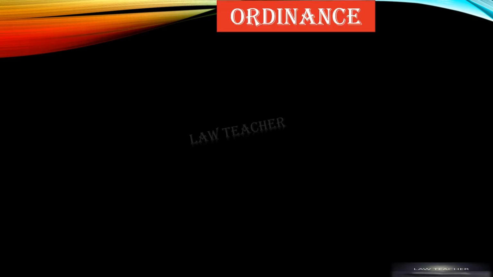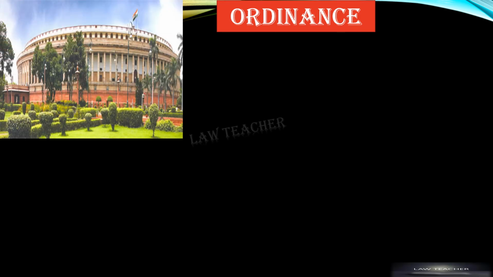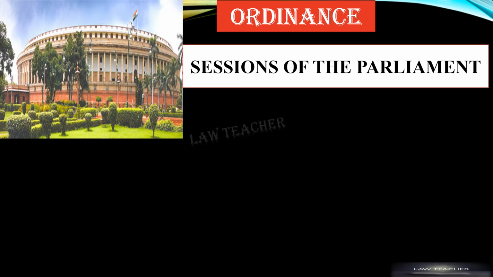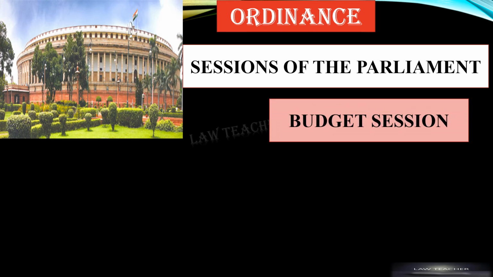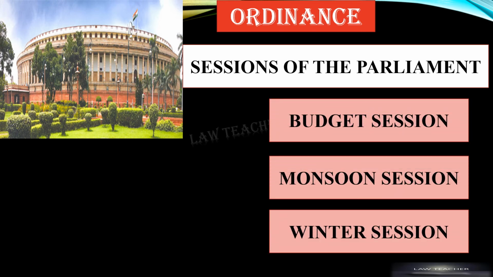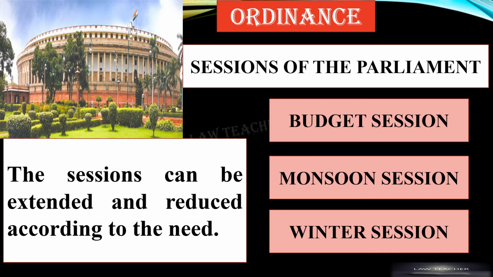Now, ordinance. Before understanding ordinance, first we need to discuss the functions of parliament. Can I ask you a question? Does our parliament, meaning Lok Sabha and Rajya Sabha, work throughout a year? The answer is no. It's not mentioned anywhere when parliament has to take sessions and bring laws, but traditionally there are 3 sessions of the parliament: Budget session, monsoon session and winter session. Budget session runs from end of January to May, monsoon session runs from July to August and winter session runs from November to December.